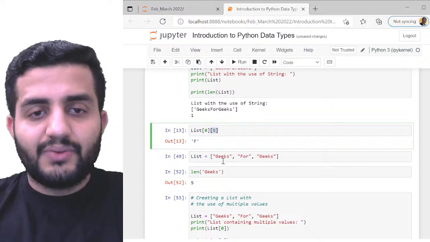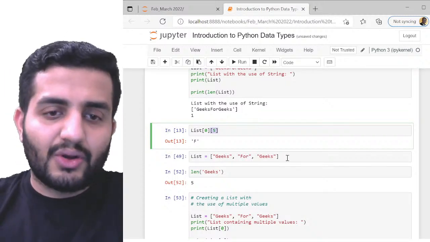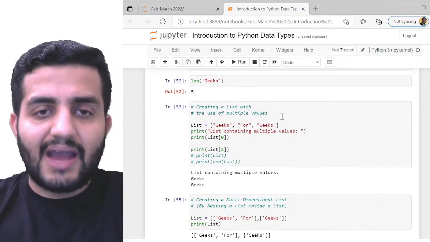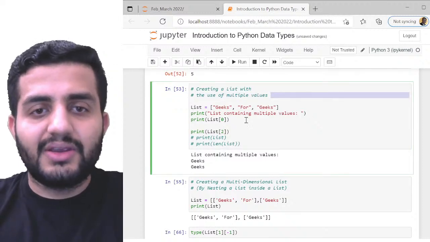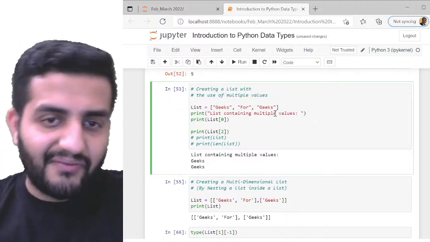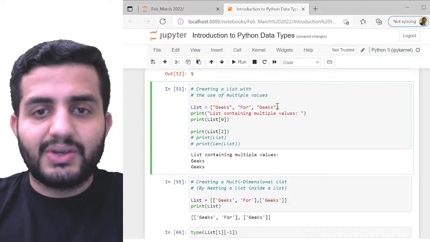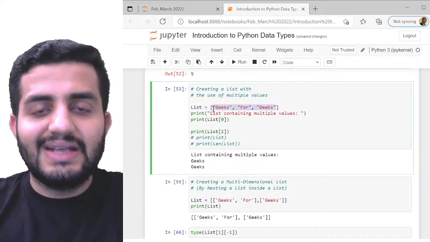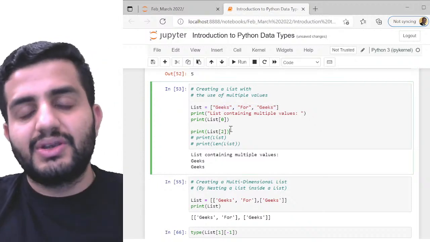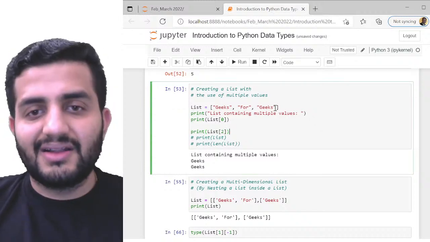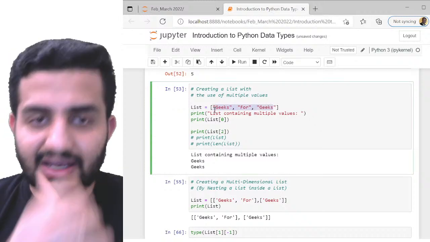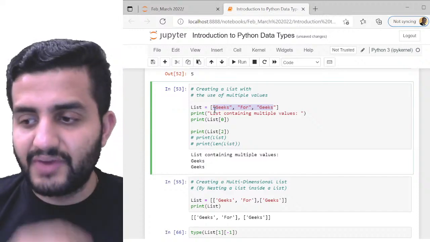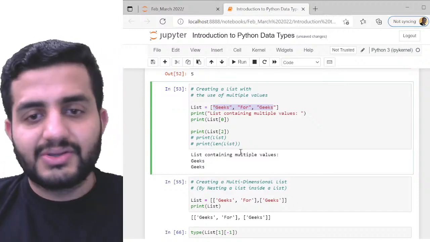Likewise, we can define a multi-value list also. Instead of having a single element, I can define it with multiple elements as well. Here we are defining GeeksforGeeks separately as 3 different elements. You can see the number of elements here is 3. So what is the length of my list in this case? It's 3, not 1, right? So we have 3 different elements now. It's pretty simple.